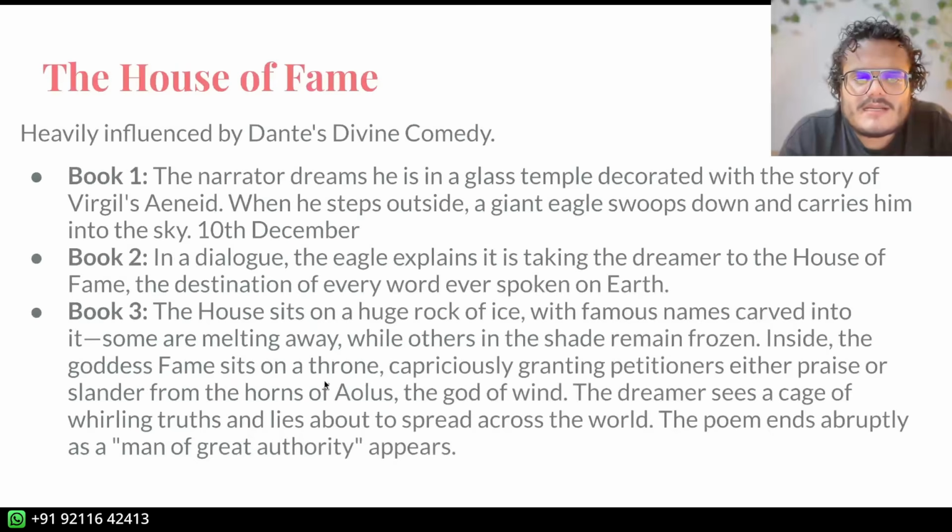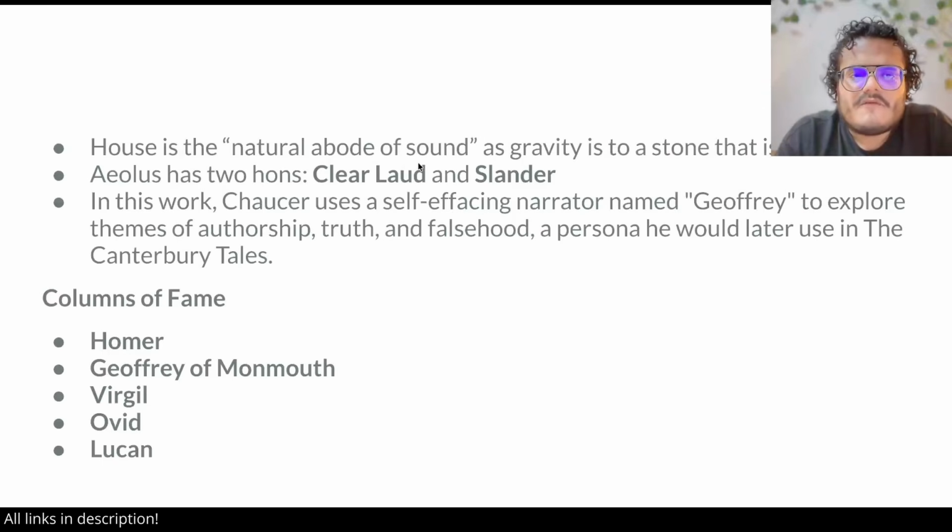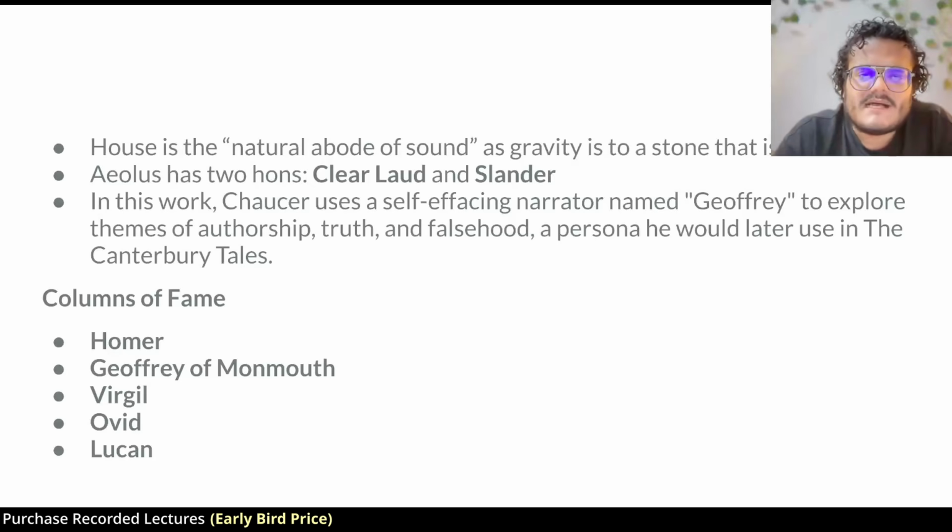Now, I told you that Aeolus, the god of winds, haunts either send praise, which is good fame, or slander, which is bad fame. So there are two different haunts. First is Clear Laude, which is good fame. Second is slander. So there are two haunts, and based on the one which is blown for you, you get slander or fame. Now, how do sounds reach the House of Fame? That's the question which is asked.